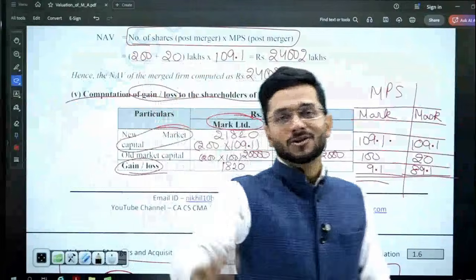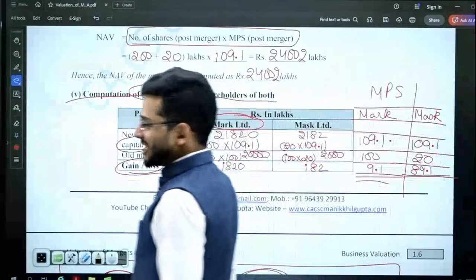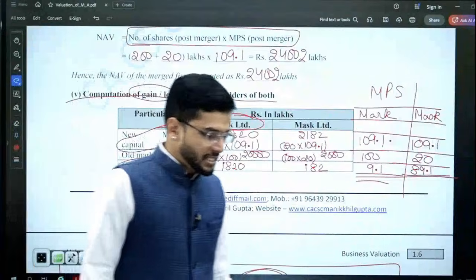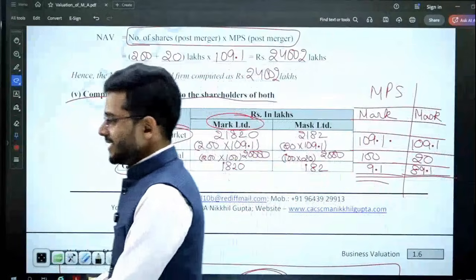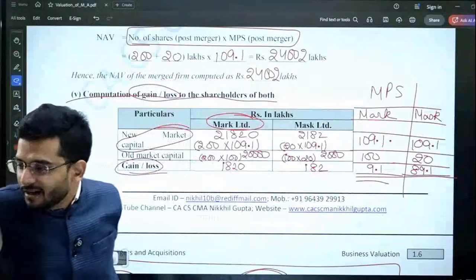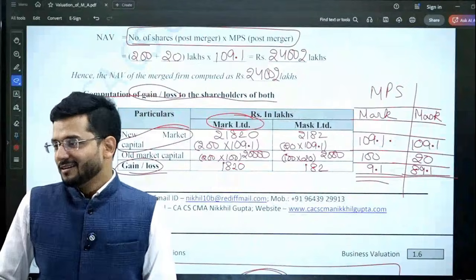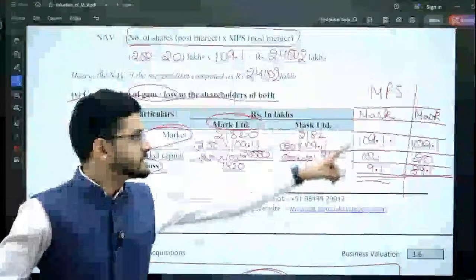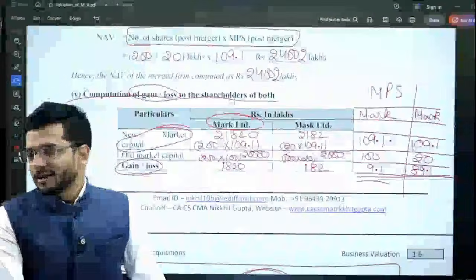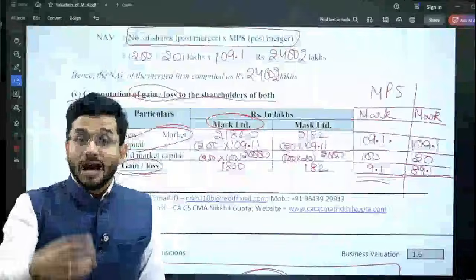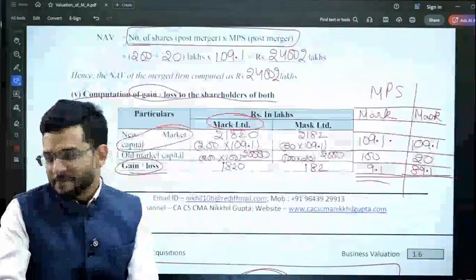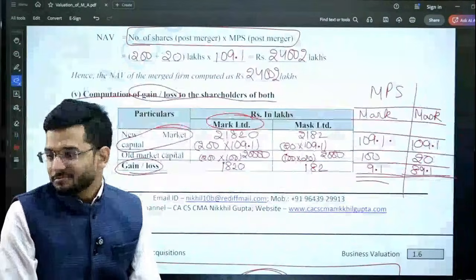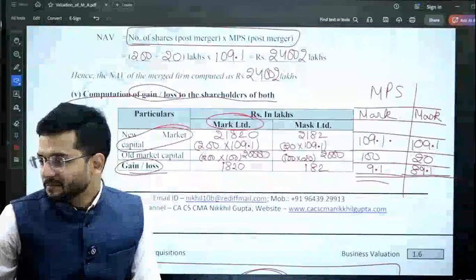Please tell me in the chat box, is this calculation correct or incorrect? Because I have to introduce you to a new concept because of this calculation. Guys, the question doesn't ask you to do this, okay? I am asking you to do this. Please comment in the comment section.